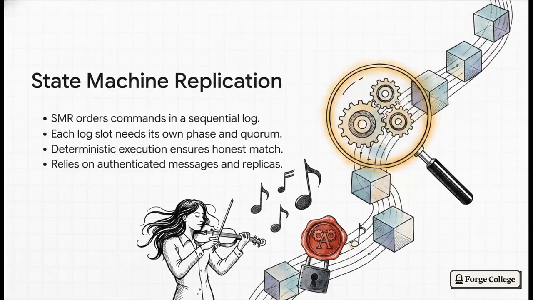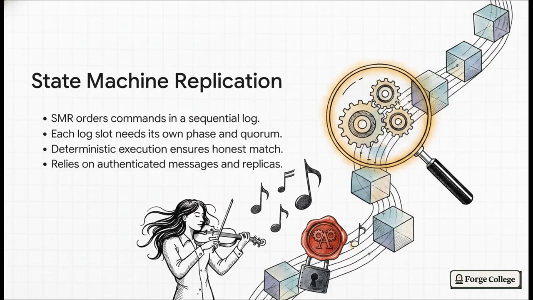So we figured out how to agree on one single note, or one block of data. But blockchains are continuous ordered chains, right? State machine replication, or SMR, essentially layers those 3 phases we just talked about across a heavily ordered log of commands. Picture it as playing the entire musical score, measure by measure.